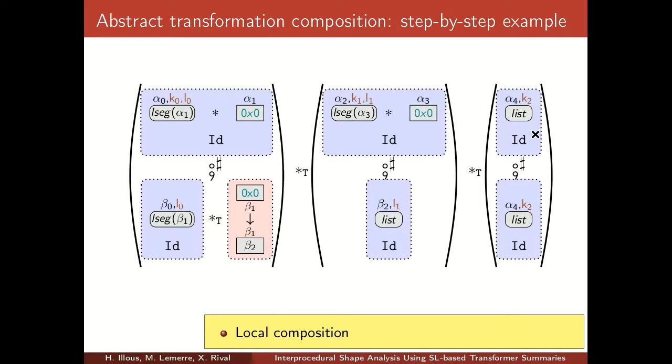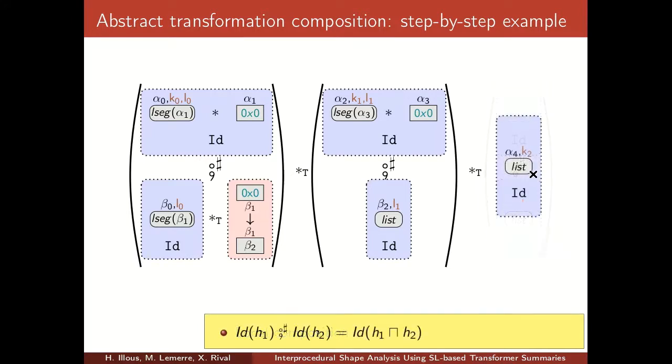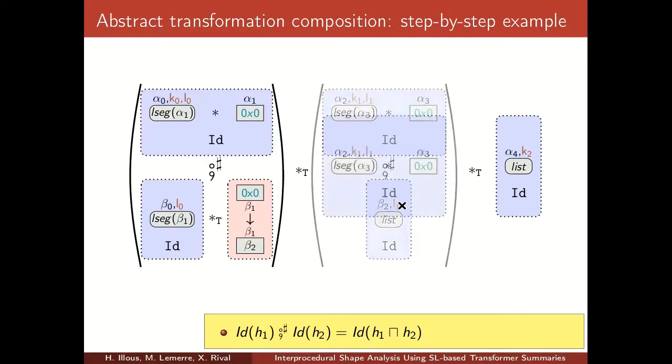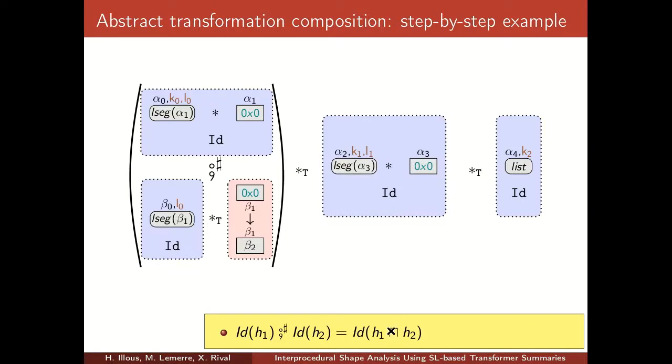In the first case, we do no transformation on the linked list twice, so the result is just a linked list which is not transformed. Here is more interesting. We have a linked list which is non-empty, which is not modified, and the second transformation is any linked list which is also not modified. The composition uses the intersection operator of abstract state, so the result is a linked list which must be also non-empty.